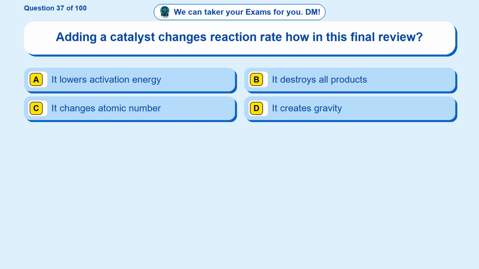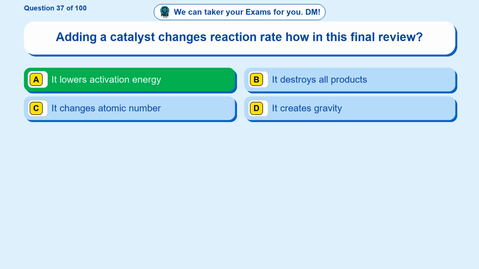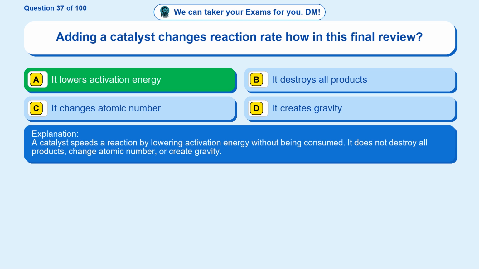Question 37. Adding a catalyst changes reaction rate how in this final review? Option A. It lowers activation energy. Option B. It destroys all products. Option C. It changes atomic number. Option D. It creates gravity. The correct answer is option A. It lowers activation energy. A catalyst speeds a reaction by lowering activation energy without being consumed. It does not destroy all products, change atomic number, or create gravity.